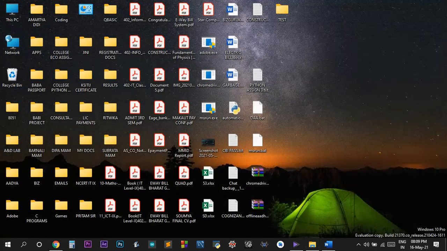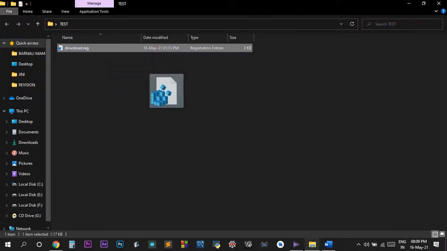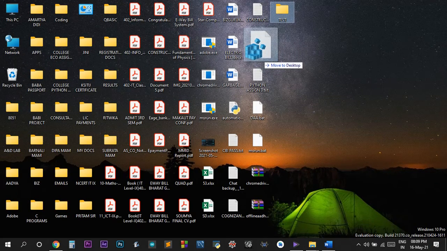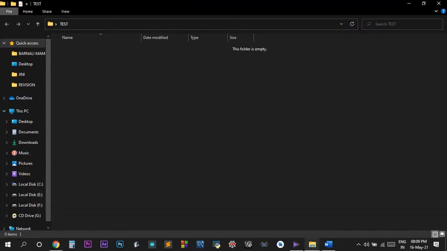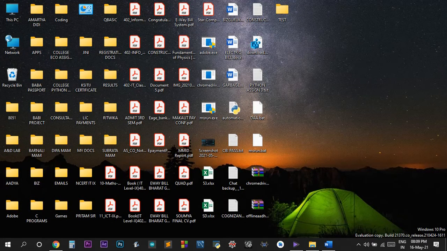Now if I open the folder and drag this file over here, then it comes again to the desktop. Now this test folder is empty. So this happens by doing point and drag.